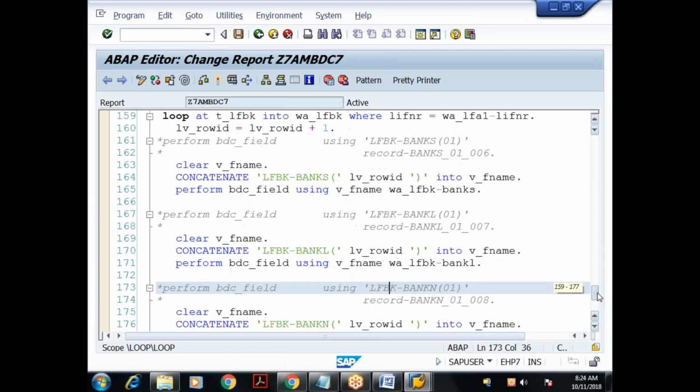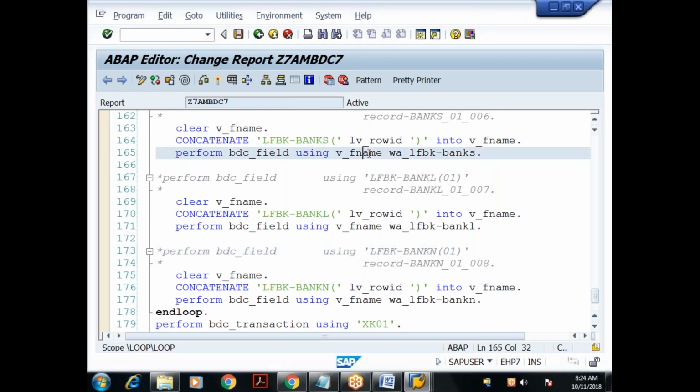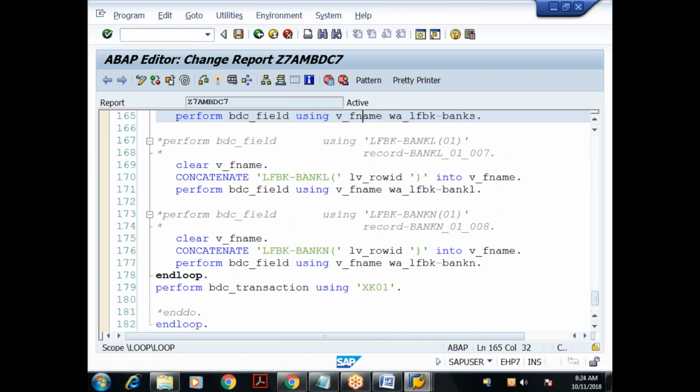Is it clear to everyone? Right, so I have done it for xk01. You try to do it for mm01, or for xd01. In those transactions also we have the table control. Or you take xd01 only. We have the KNA1 table and KNBK table, customer master data and customer bank data. So try to map the customer bank records. Same concept, but the field names would be different.